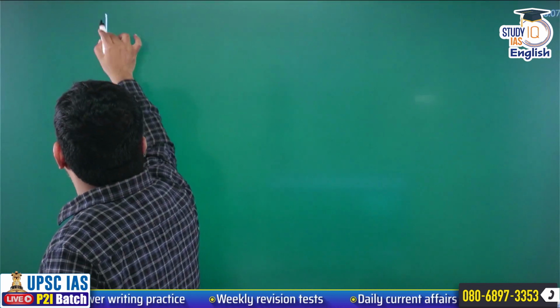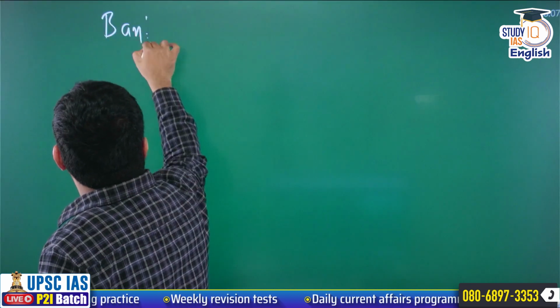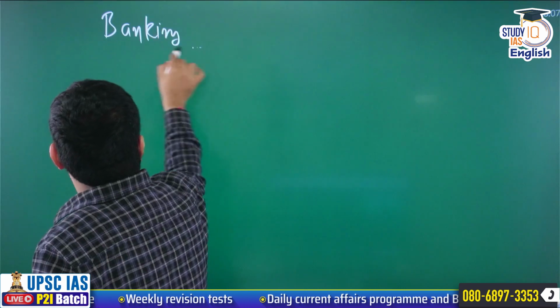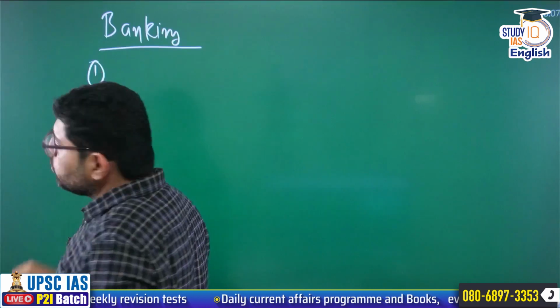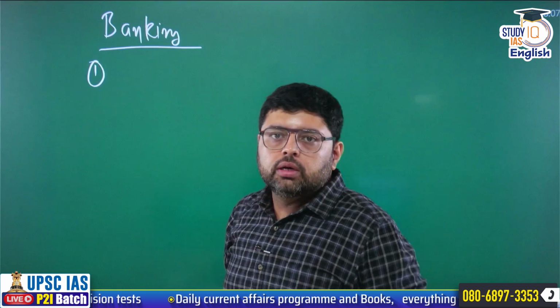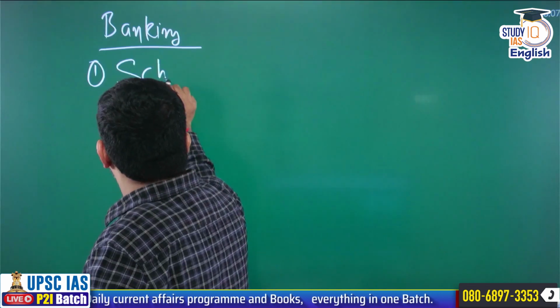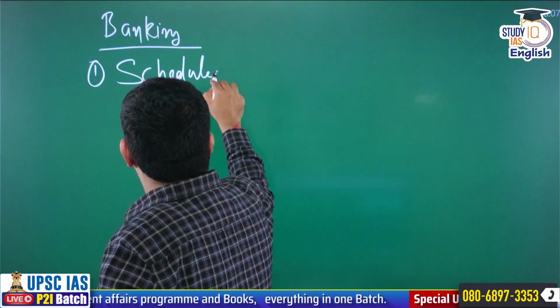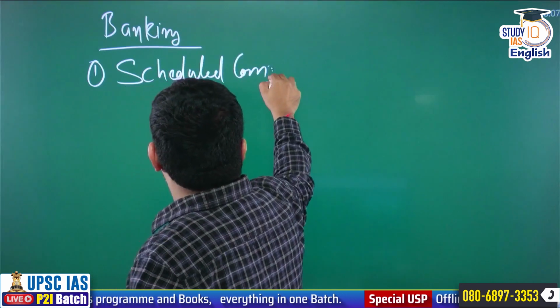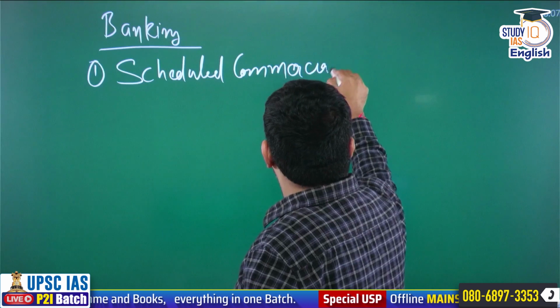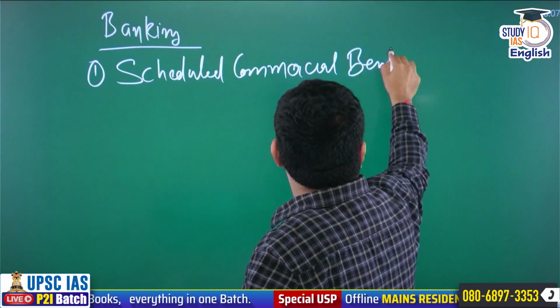Moving further, when it comes to the banking chapter, another important topic. Here you must know about the different types of banks that we have in India, like number one, scheduled commercial bank.